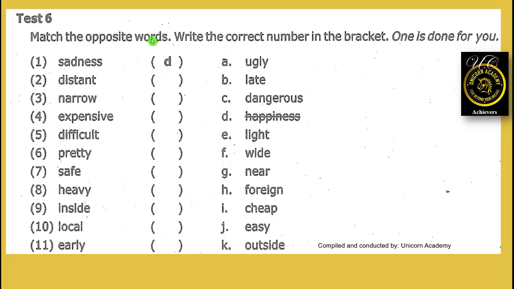Test 6. Match the opposite words. Write the correct number in the bracket. One is done for you. Sadness, happiness. Distant, near, narrow. White, expensive. Cheap, difficult.